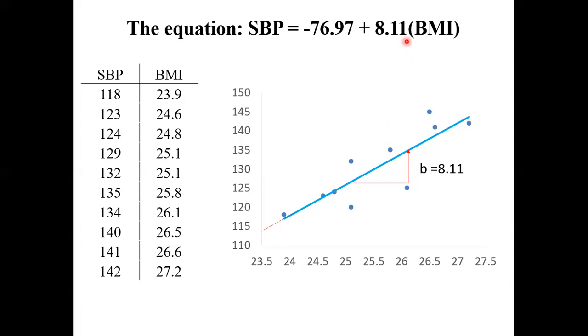All right. So this, as I mentioned earlier, is the slope. That means if the BMI increases by 1 unit, from roughly 25 to 26, the SBP increases by 8.11 points. That means for every unit increase in BMI, SBP is expected to increase by 8.11 units. So that's what this means.